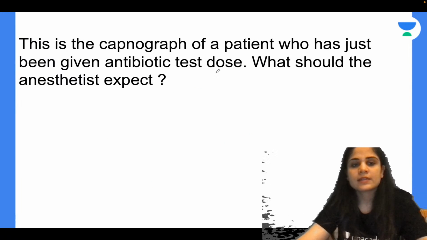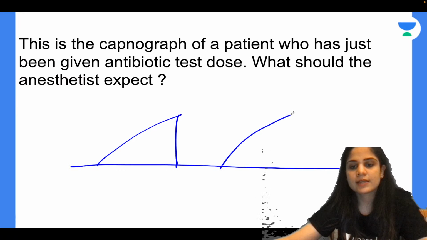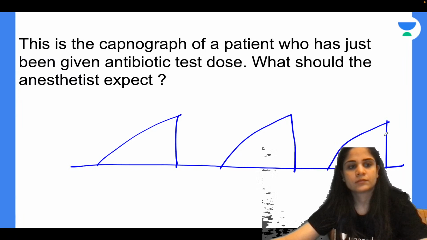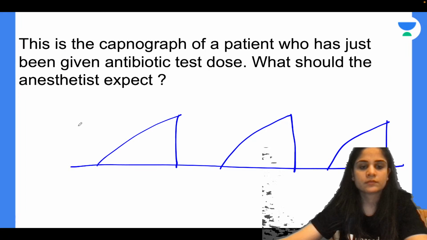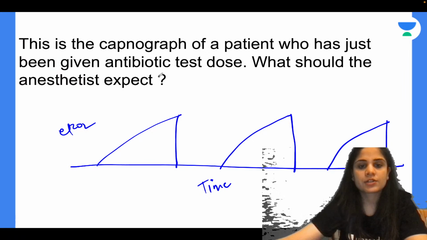Alright. This is the capnograph of a patient who has just been given an antibiotic test dose. What should the anesthetist expect? Very good, Akash.